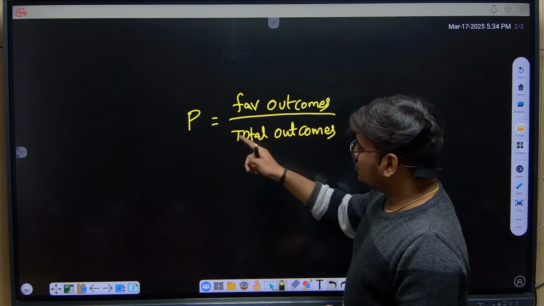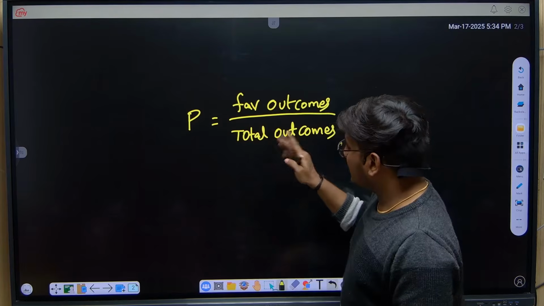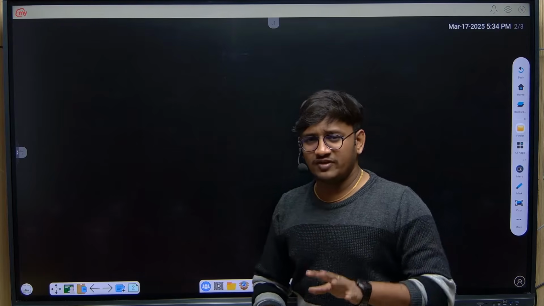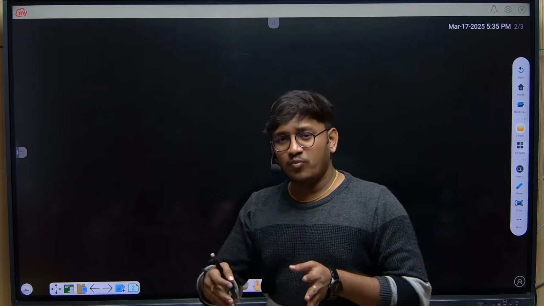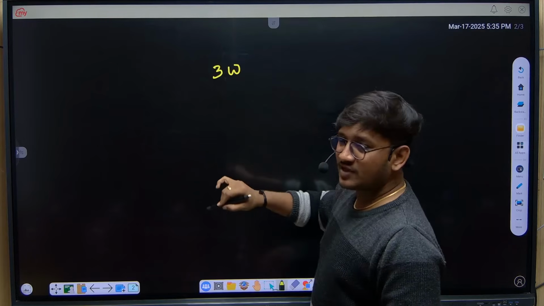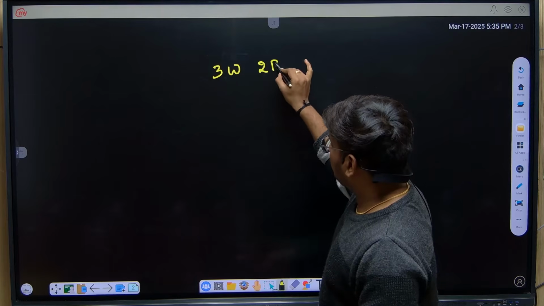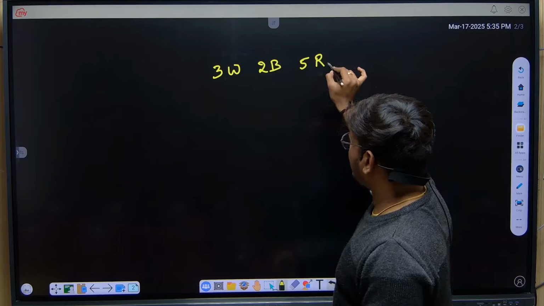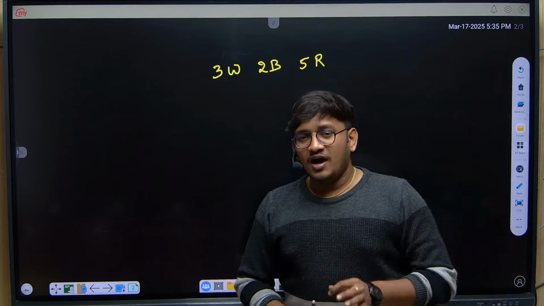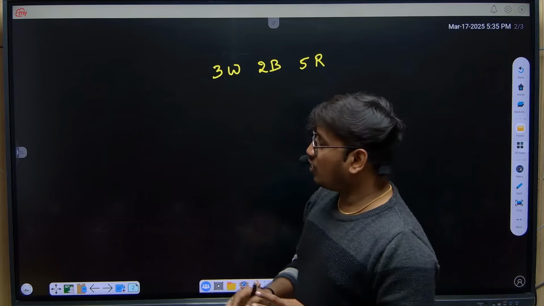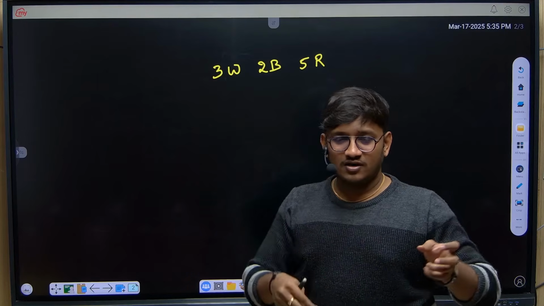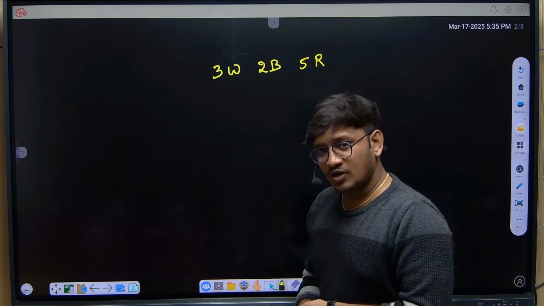Now, the kind of question students experience the most in probability is very simple. There are numerous balls in a bag. Let's consider a bag which contains two blue color balls and five red color balls. Now the question is, how many different ways, or what is the probability? Because the applications that we are using of permutations and combinations are actually in the concept of probability.